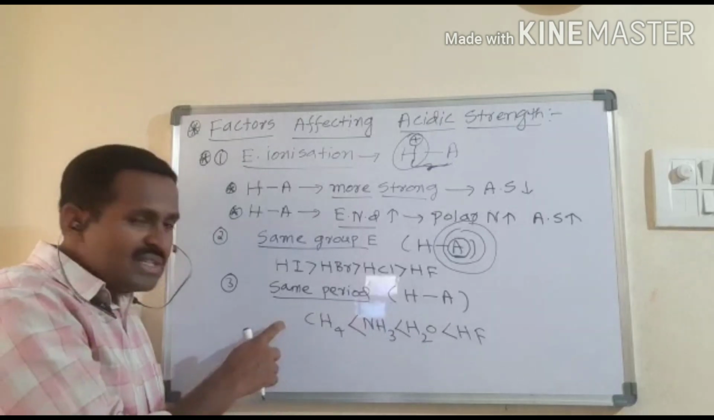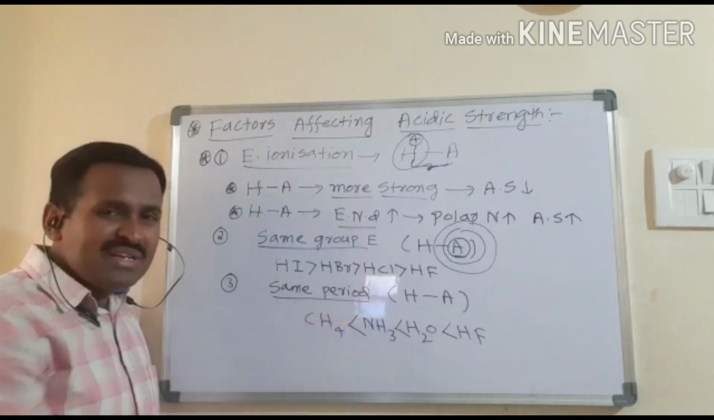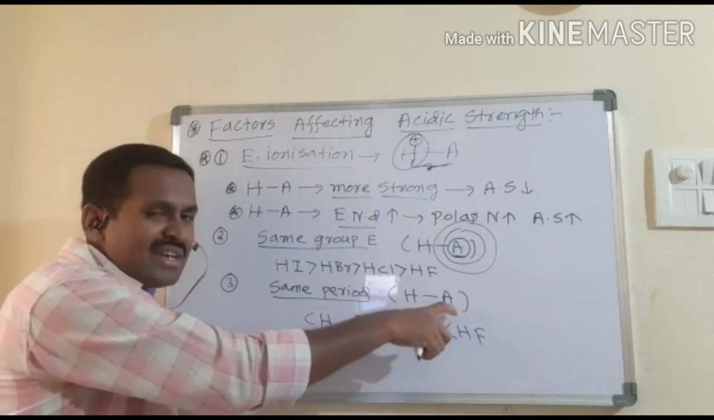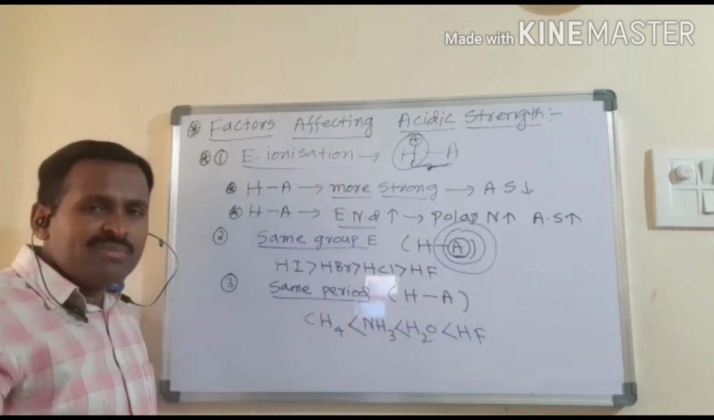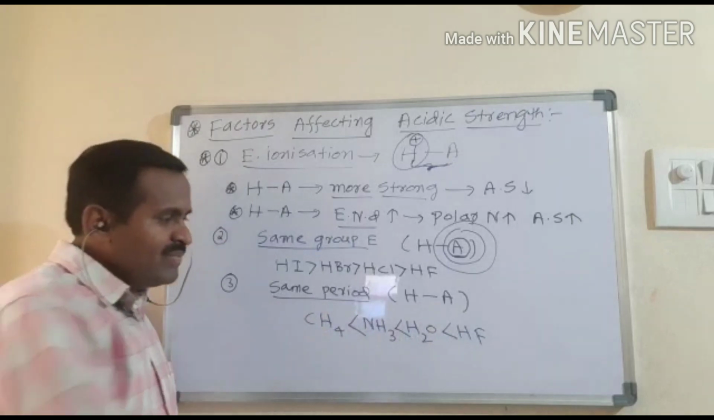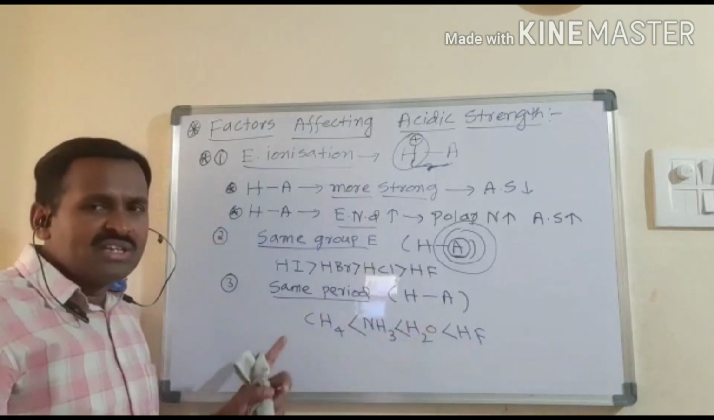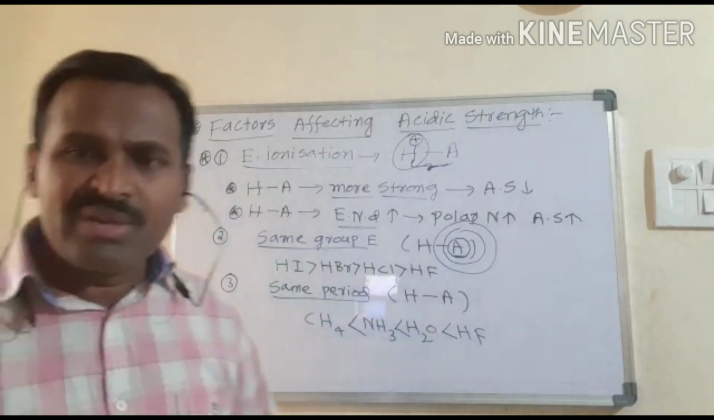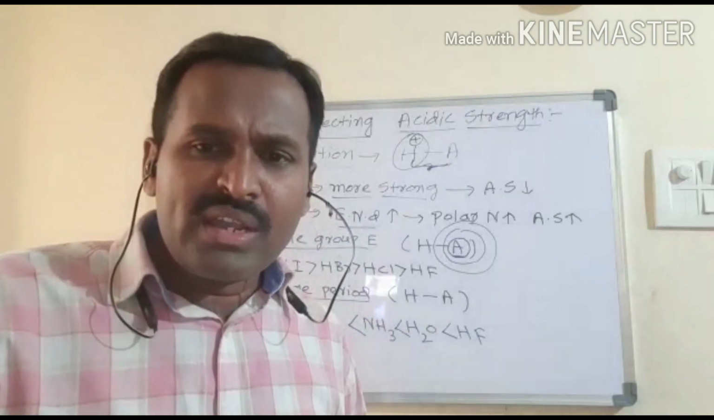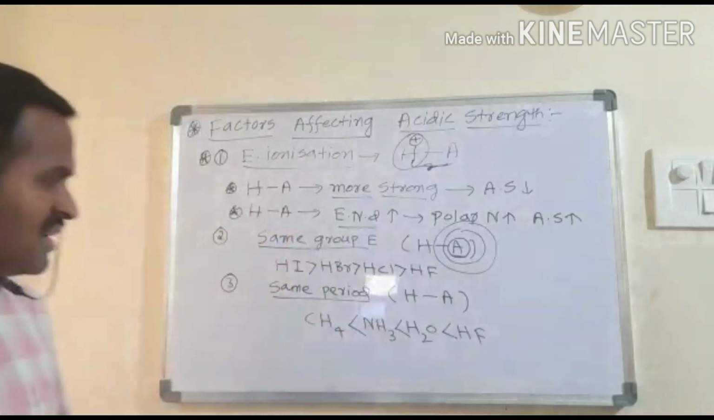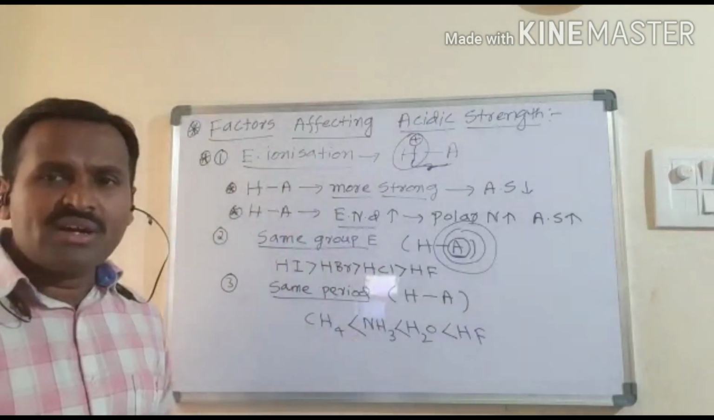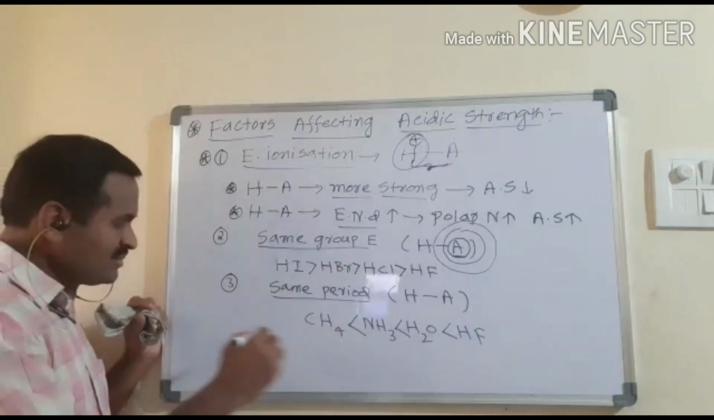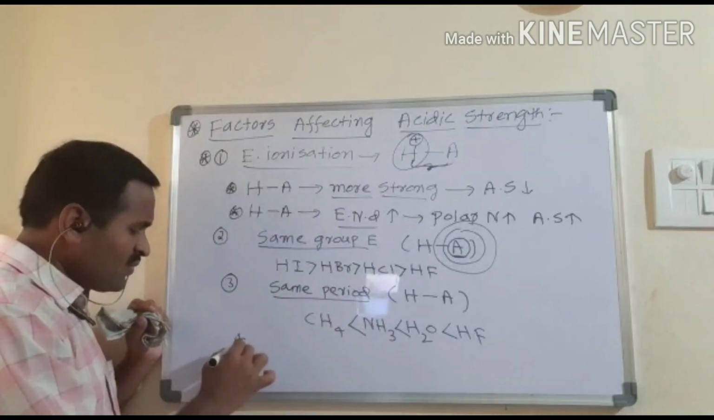Right? How can you see this one? This is simply the same period elements. Whenever I am taking the same period elements, the electronegativity increases. Then obviously, if electronegativity increases, we can say its polar nature will increase. As the polar nature increases, its acidic strength also increases. This is one factor that will affect this, and the other one is the fourth one.